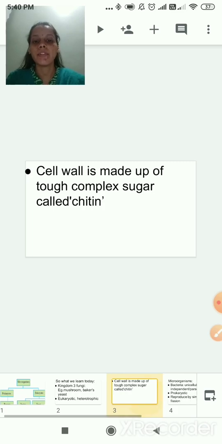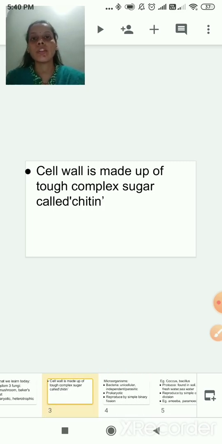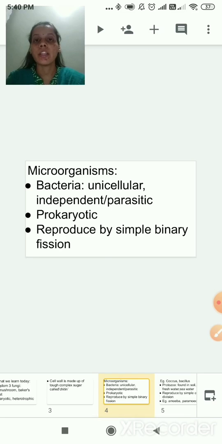After kingdom 3 fungi, we have seen microorganisms or microbes. They are divided into different types based on prokaryotic and eukaryotic cells. First, bacteria, which come under prokaryotic cells. Bacteria are unicellular, their body is made up of a single cell.